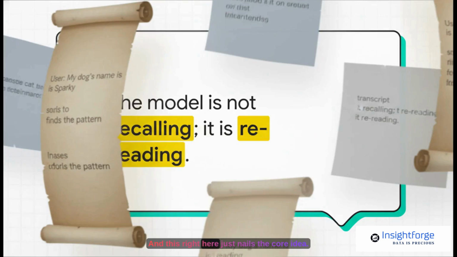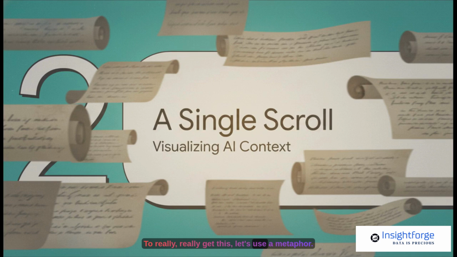And this, right here, just nails the core idea. The model isn't digging around in some memory bank. It's just rereading the transcript you handed it a split second ago. It sees "user: my dog's name is Sparky," written right there in the text. So when you ask, it just finds the pattern and gives you the answer. Simple as that. To really get this, let's use a metaphor.